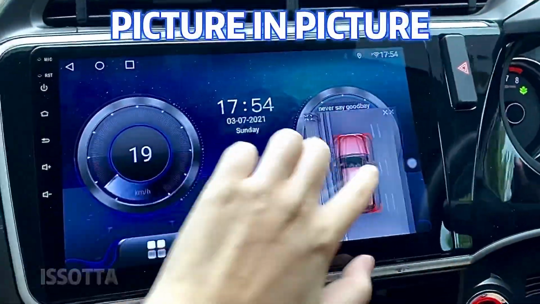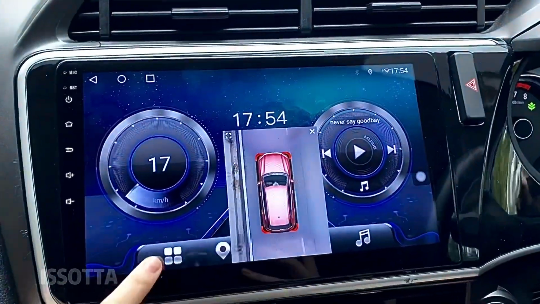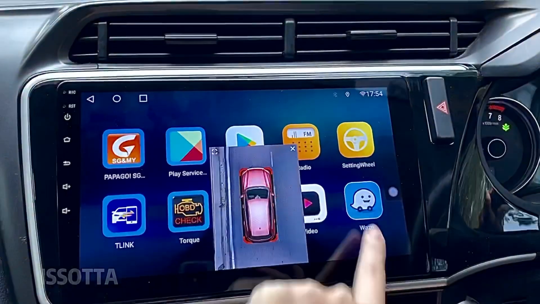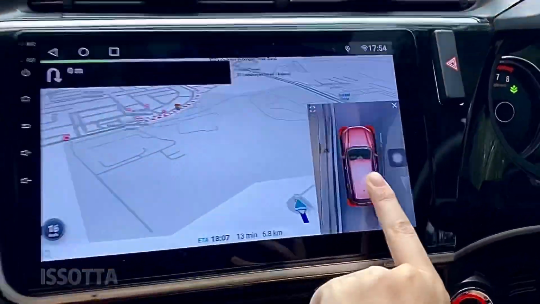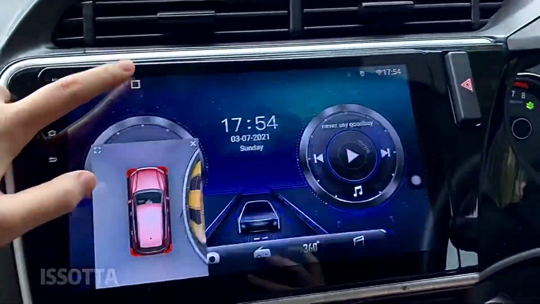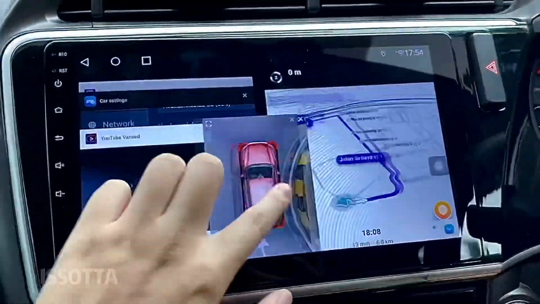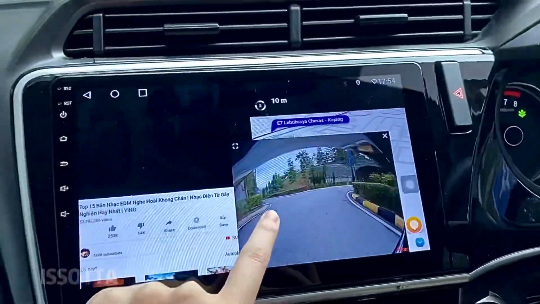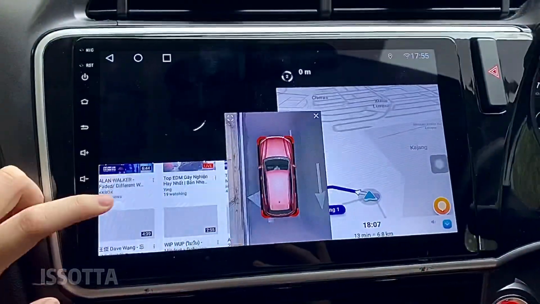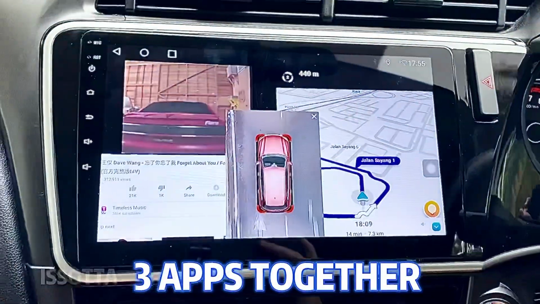So this one I can put anywhere, and one time it will change. So behind, if I want to open WAZE also can. Or even here. Okay. So you can also do split screen. So in the middle you can put the car. YouTube you can put here, WAZE put here.